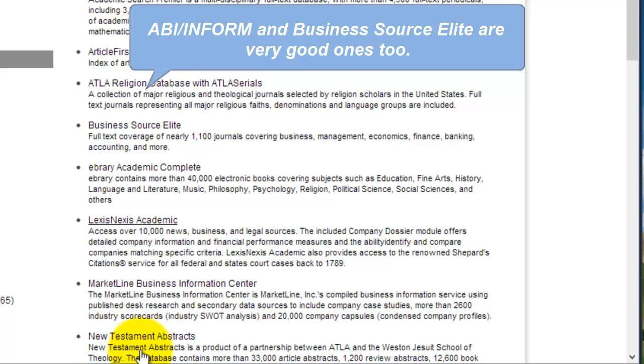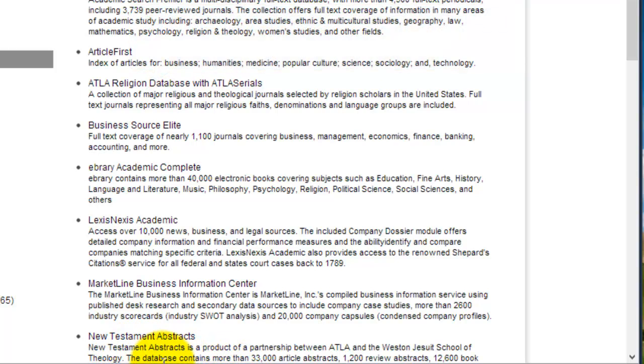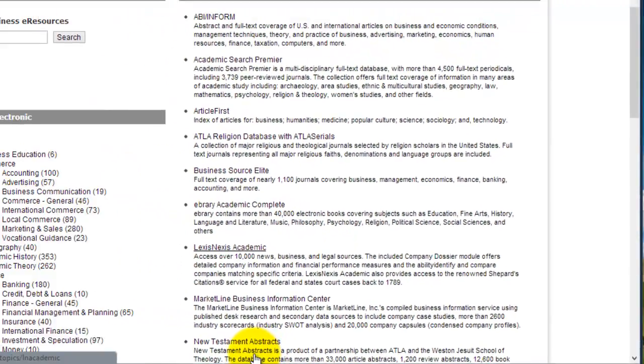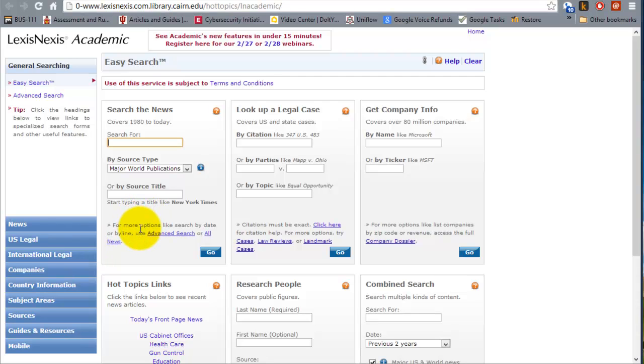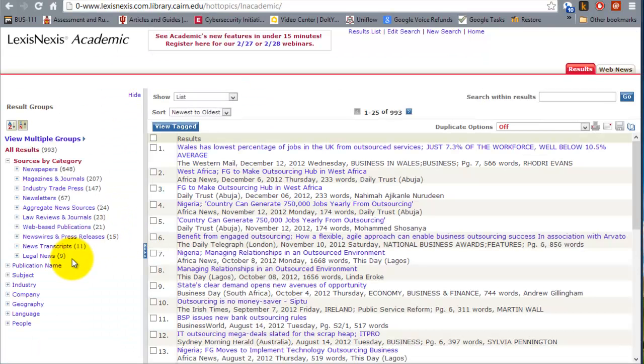But let me go to this one, LexisNexis. It has more than 10,000 news articles, business, and all that type of stuff. Or you can use one of those, Academic Search Premier. But let's say LexisNexis. You can search here for your topic, and this is going to be more news articles in this case. You can customize it, and here are 993 results. You could base them on newspapers only, or magazines only, or things of that nature, or by different industries or subjects and so on.